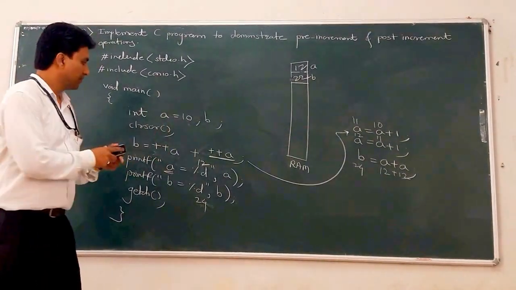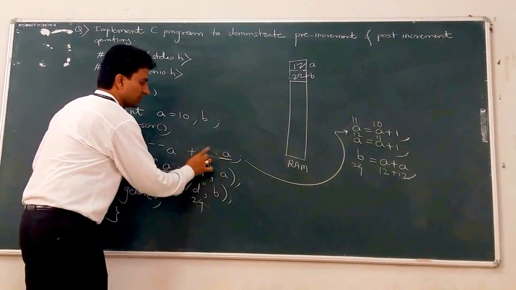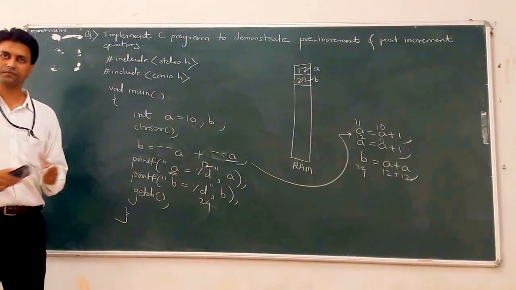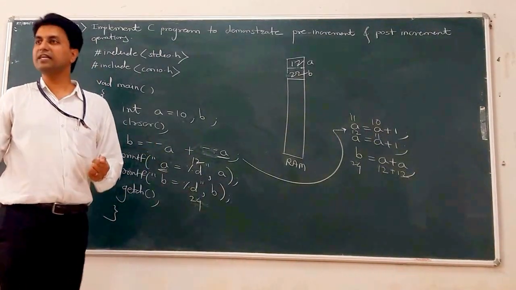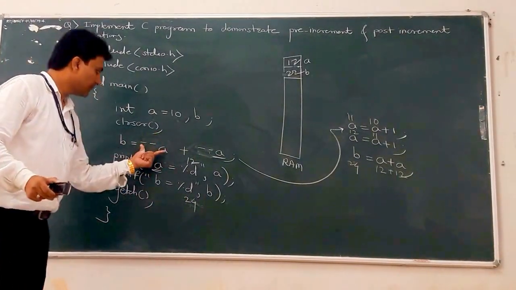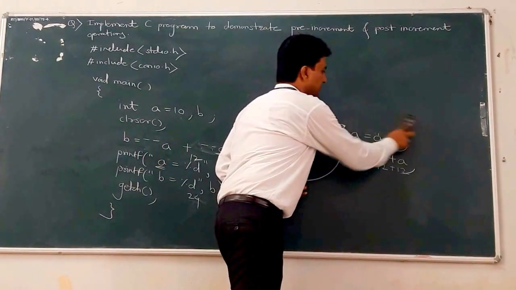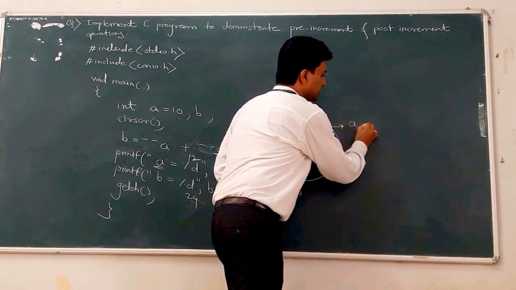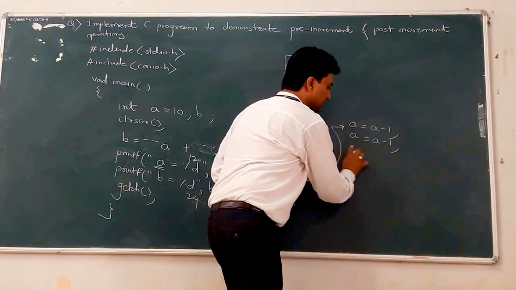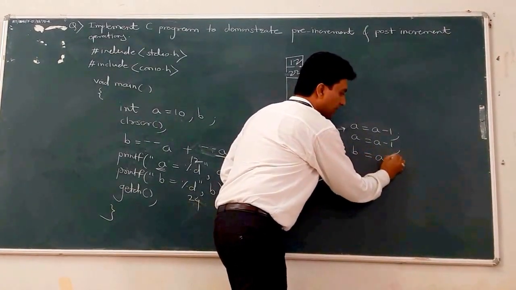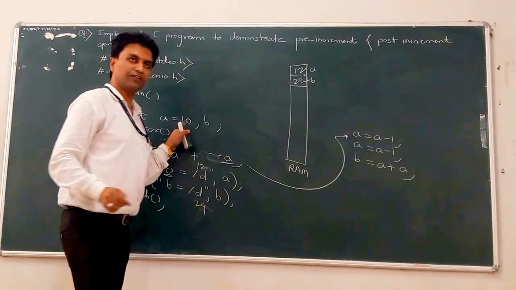As well, if we change plus plus to minus minus, then what happens? Minus minus means the pre-decrement operator. So minus minus means A is equal to A minus 1. Here both operators are pre-decrement. That means the statements are A is equal to A minus 1, the second statement is A is equal to A minus 1, and the third statement is B is equal to A plus A. The initial value of A is 10.